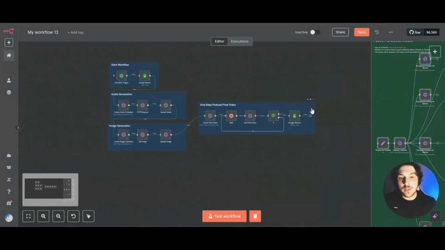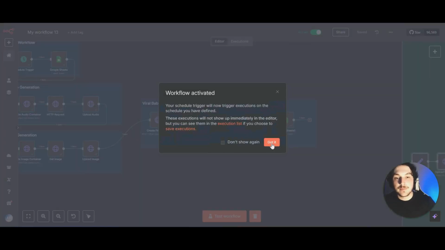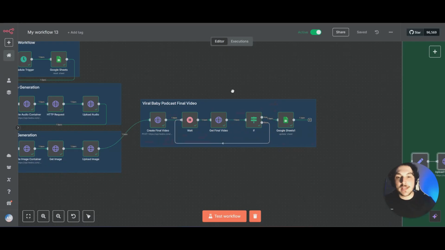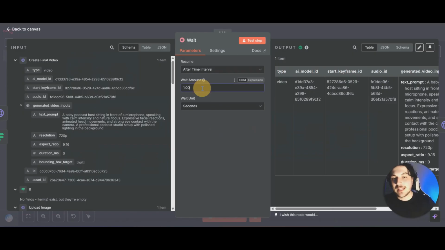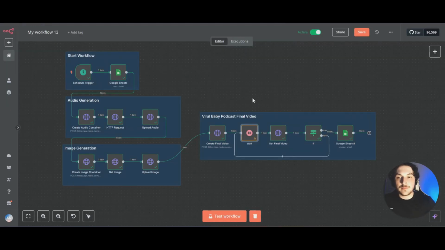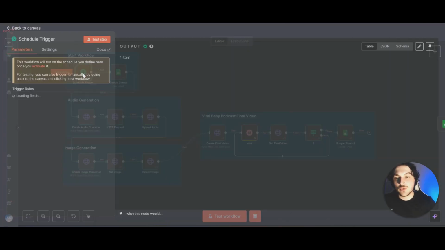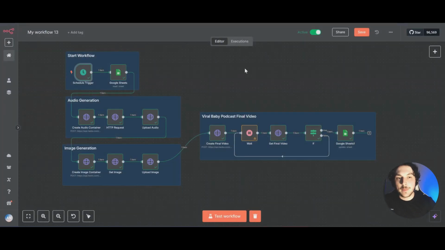And before you run this workflow, make sure you set it to active. Make sure you save it. And then the only things you want to change are the wait nodes right here. You want to set this to something like 5 minutes. And then for the schedule trigger, you can keep this to every day. Click save.